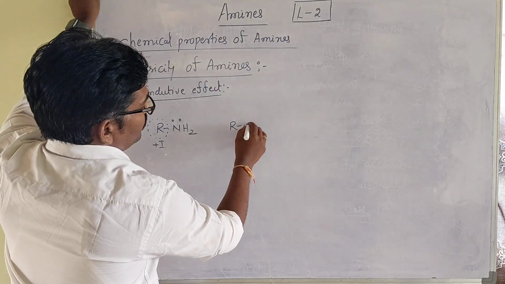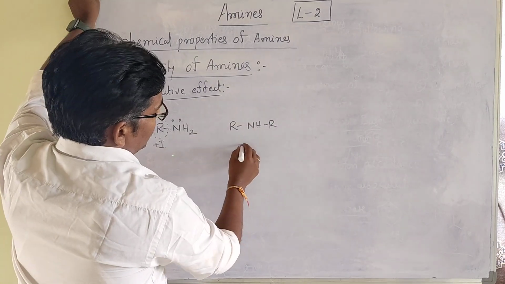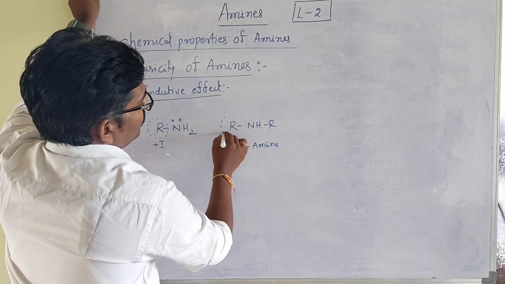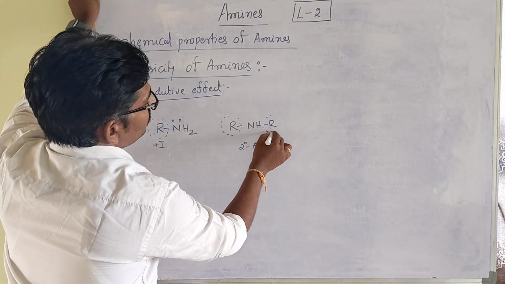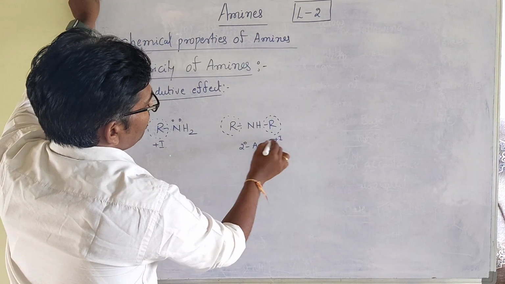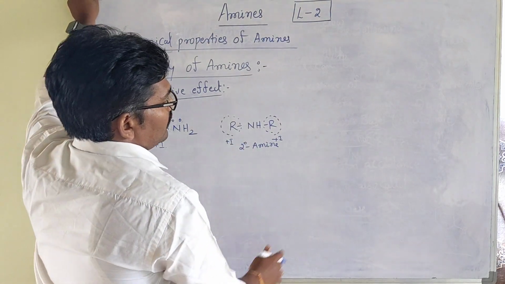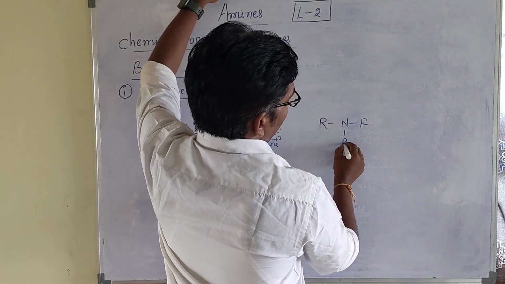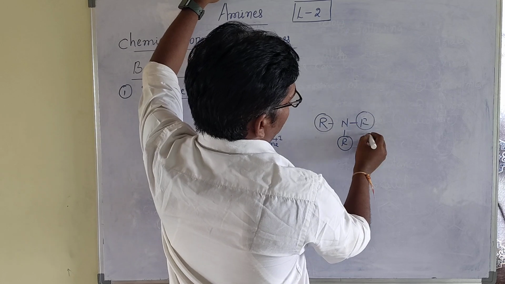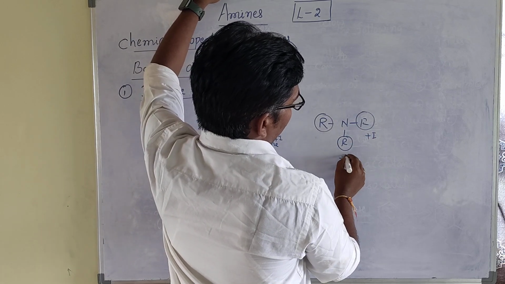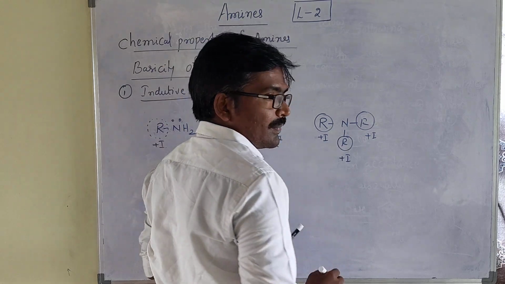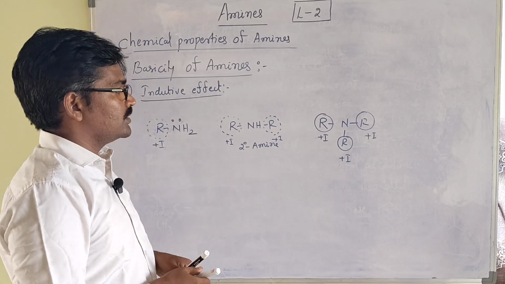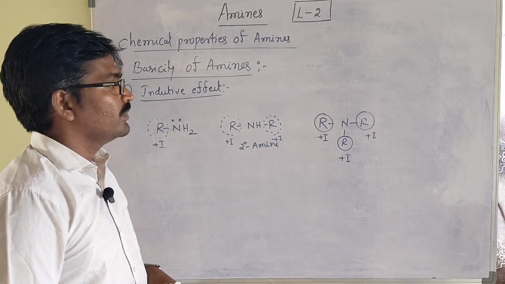Then if you take a secondary amine, here two positive inductive effect groups are there, plus I. Then if you take tertiary amines, three positive inductive effect groups are there.